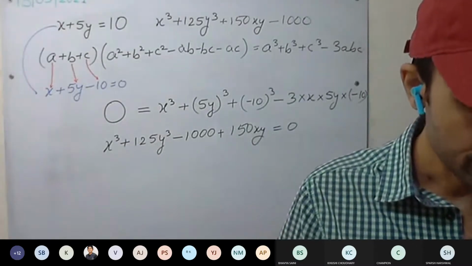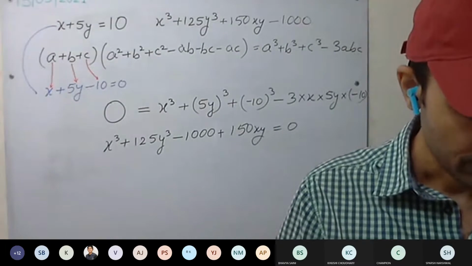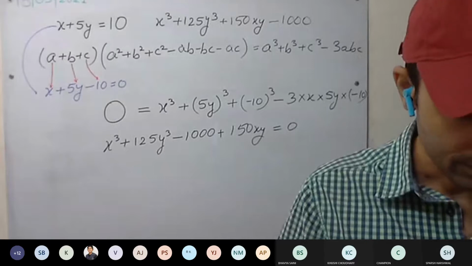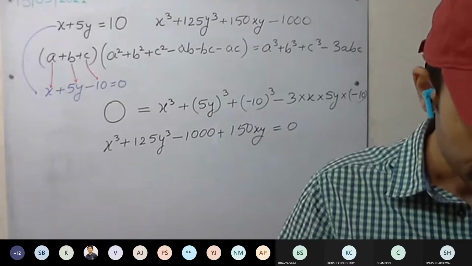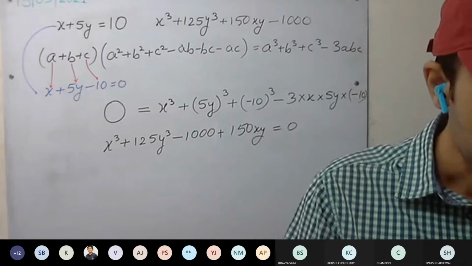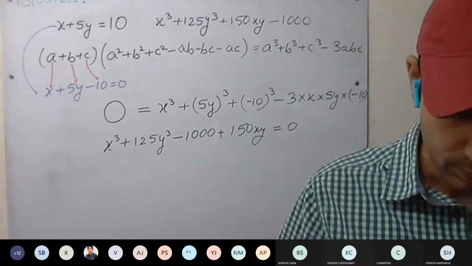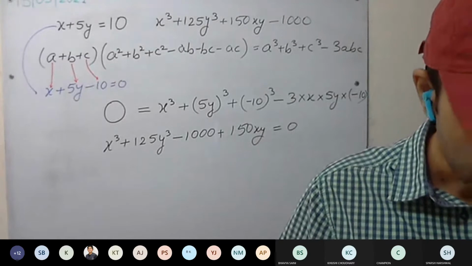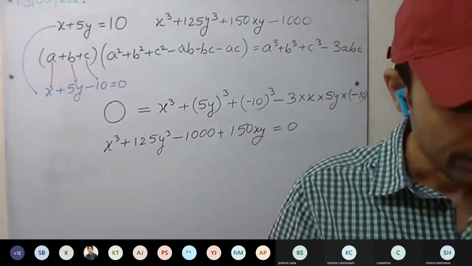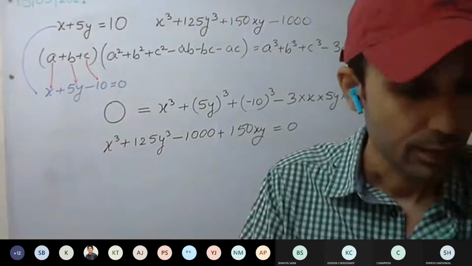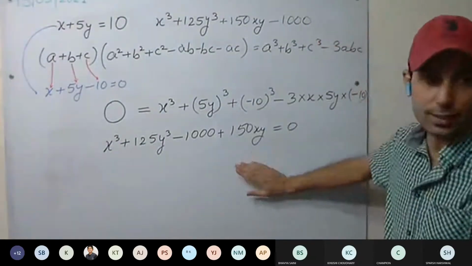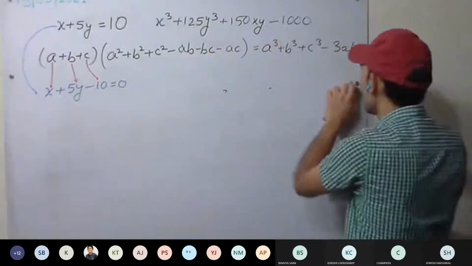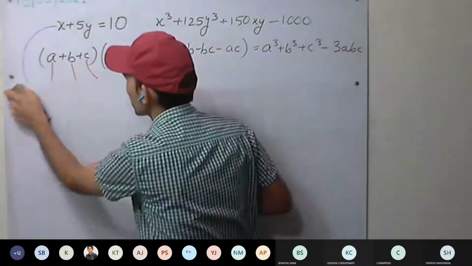Okay, if this is clear, eighth one, leave it for the time being. Okay. 10th question we discuss. X square is same. Okay, 4th question. First we discuss 4th question. Okay, let's discuss 4th question. Okay, we are discussing 4th question. This question is clear. Okay, now read first 4th question. Everyone read 4th question once.